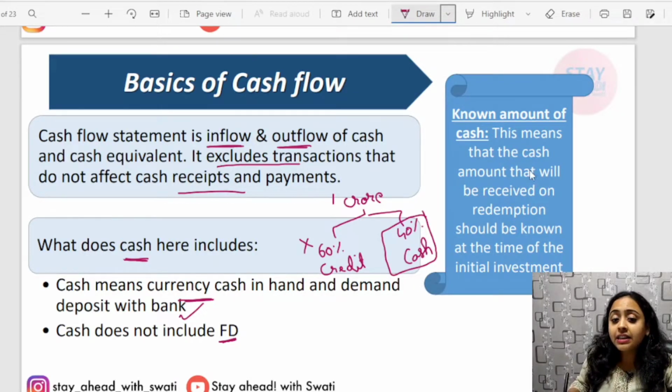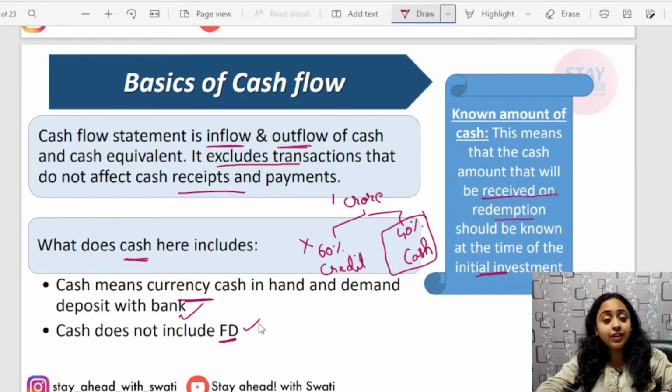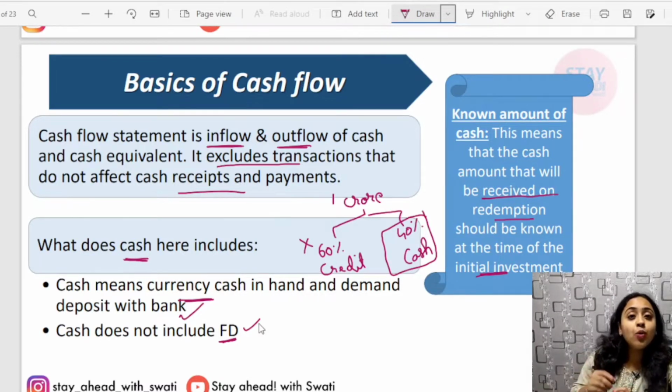Known amount of cash. This means that the cash amount that will be received on redemption should be known at the time of initial investment. For example, if you are doing an FD at 5% and you know that for the next 10 years you will be getting this particular return, then this is known as a known amount of cash. If you put in, for example, 1 lakh rupees as a deposit and you know that at maturity you will receive 1,50,000, then the known amount of cash is this 1,50,000.